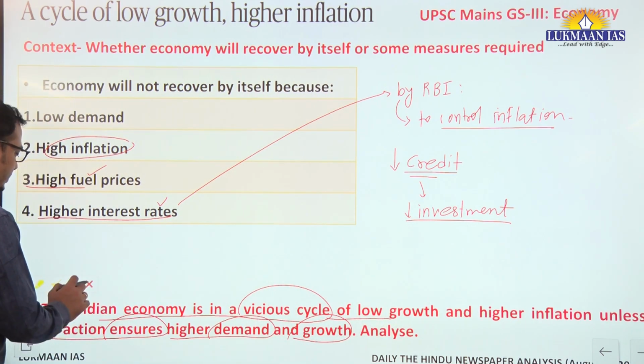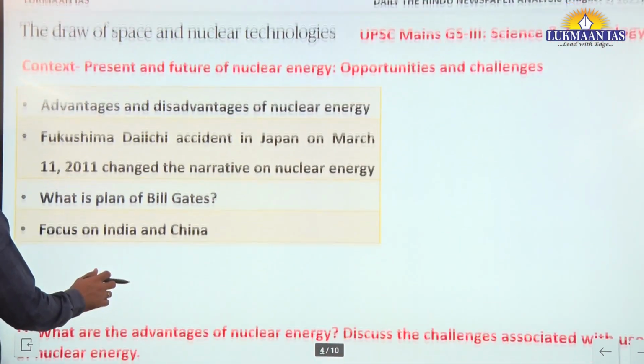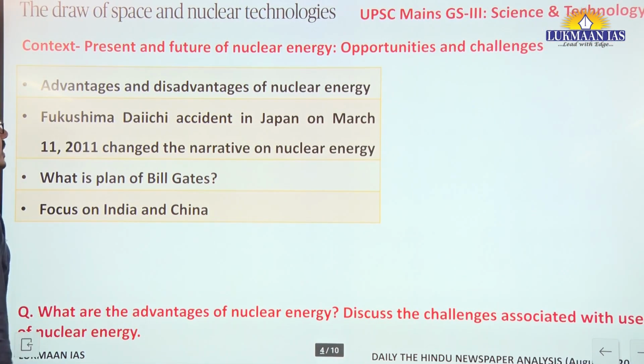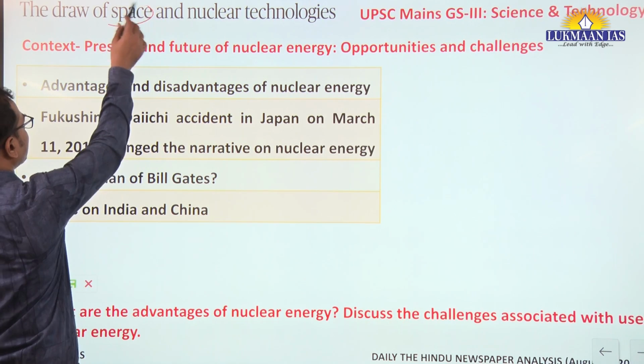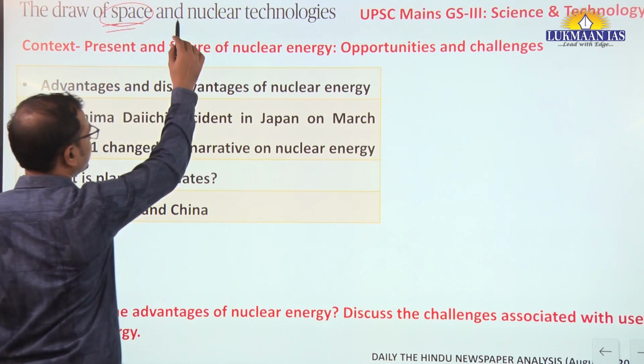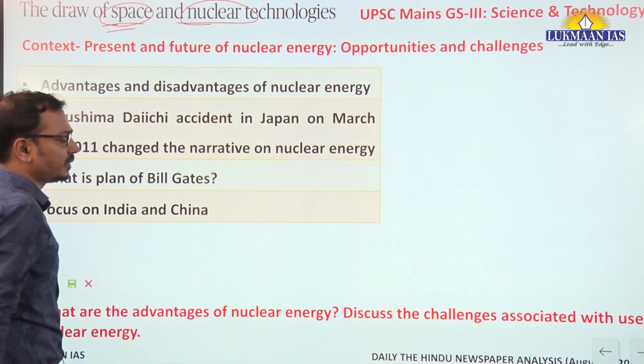Okay, yes, moving on. Next article, draw of space and nuclear technologies. Though the heading mentions space, the article is not completely about space. The article focuses on nuclear technology.